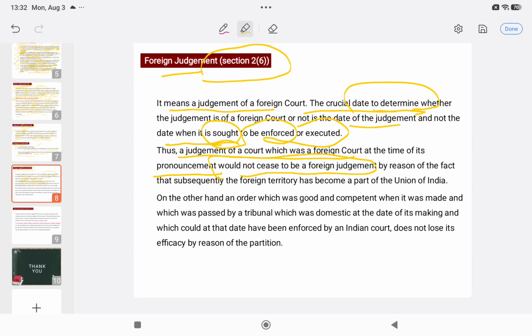We have to see the date of pronouncement. If after the pronouncement of the judgment the foreign territory has been acquired by the Union of India, that will not cease to be a foreign judgment. That will be a foreign judgment. And similarly, if an Indian court has decided a case, and after the court has decided the case, a partition has taken place, we will not say that this judgment has ceased to be an Indian court judgment after the partition. No, we have to see the date of the judgment, right? Next,